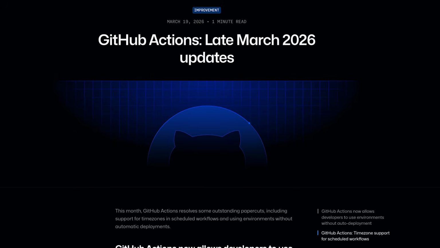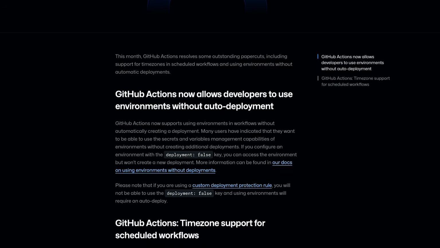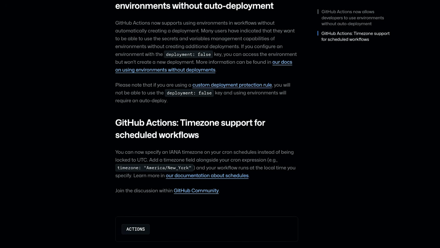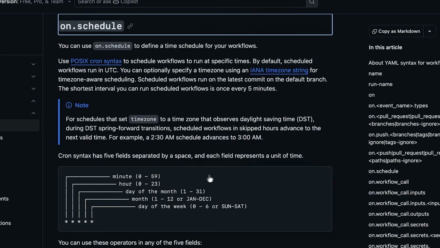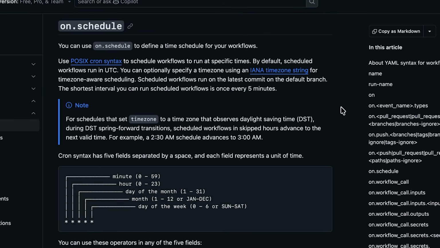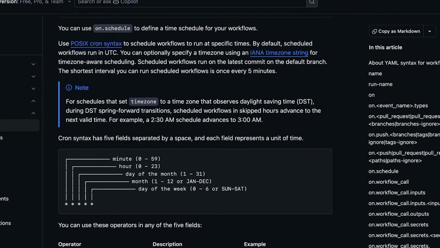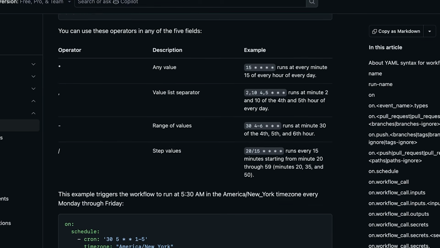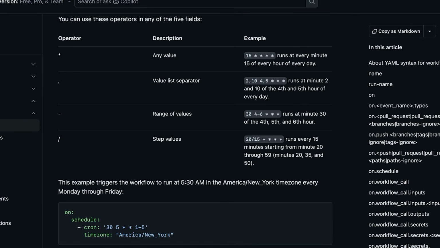Raise your hand if you've ever done mental UTC math at 11 p.m. trying to figure out why your cron job fired at the wrong time. GitHub heard us. GitHub Actions added native time zone support for scheduled workflows. You can now drop an IANA time zone right in your YAML, something like timezone: America/New_York, right along your cron expression. No more manual UTC offset calculations. You'll now have scheduled workflows that actually run when you expect them.